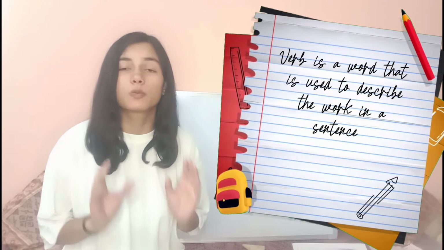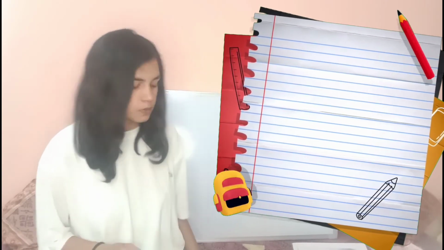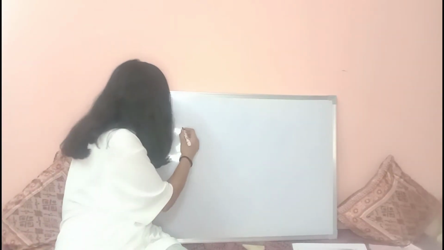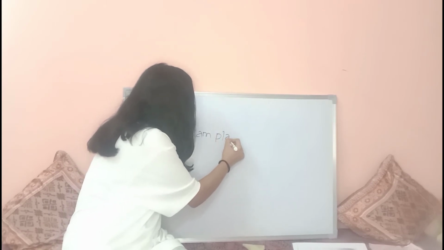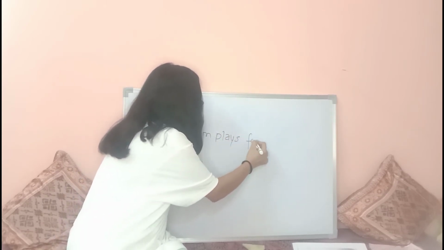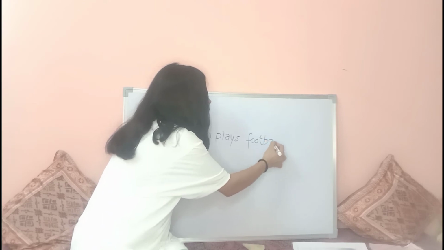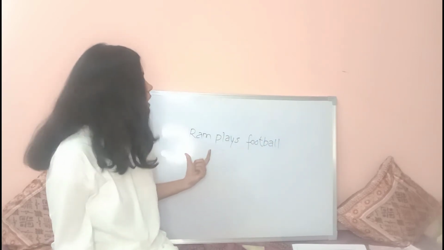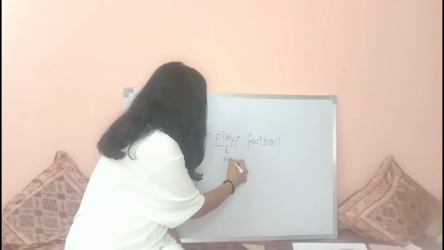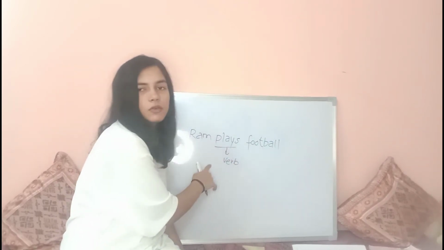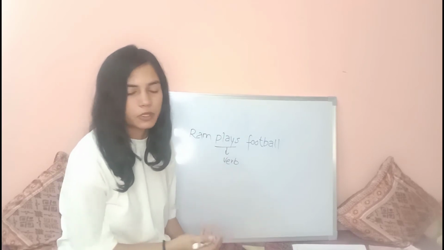For the first class, today we are going to study verb. What is verb? Verb is a word that is used to describe the work in a sentence. Suppose if I say, Ram plays football. Here you can see Ram football खेलता है. Plays. Here it is a verb. It defines the verb, the work that is happening.